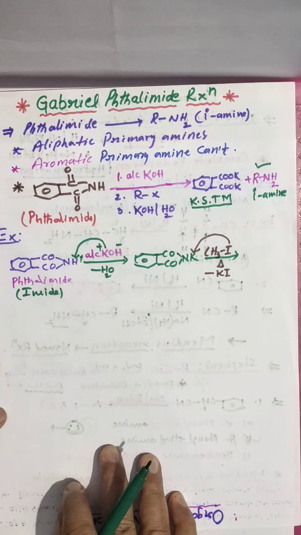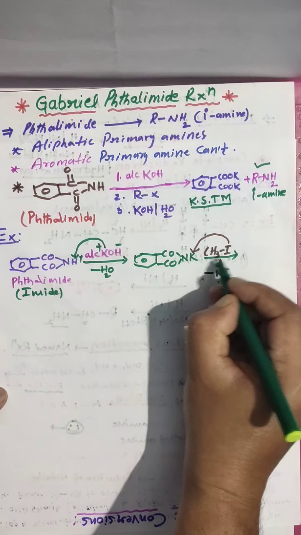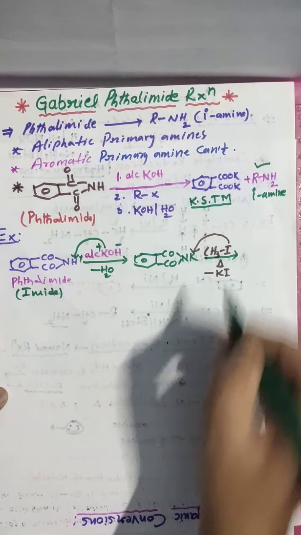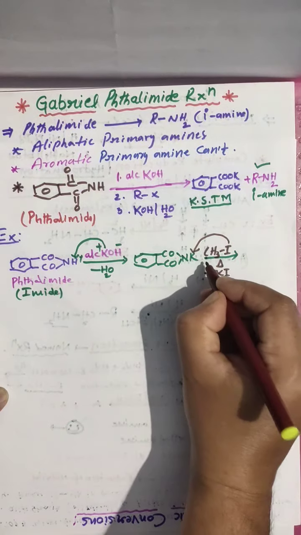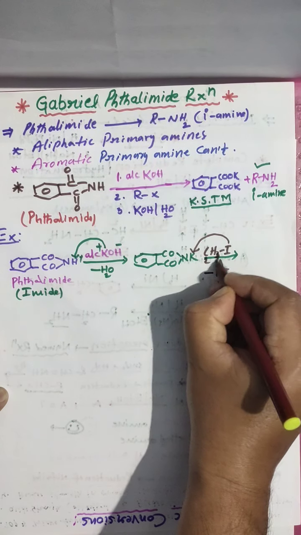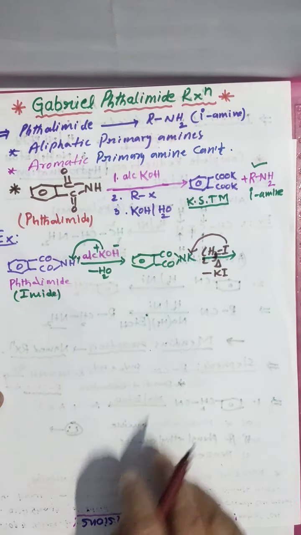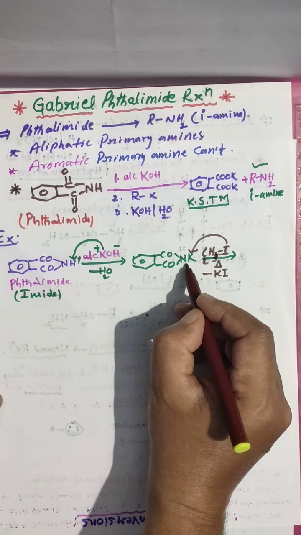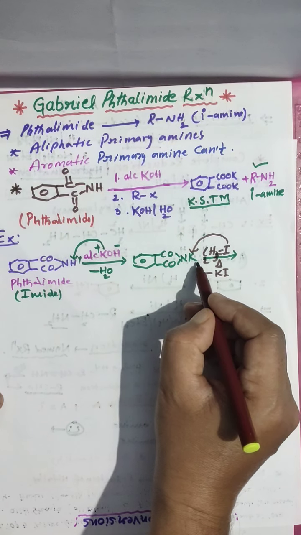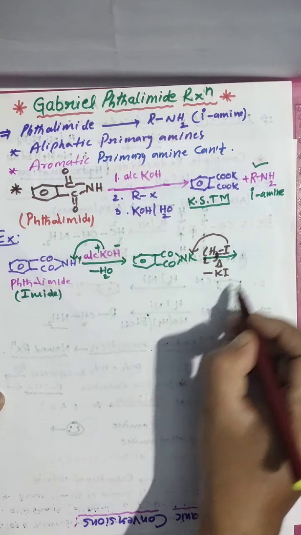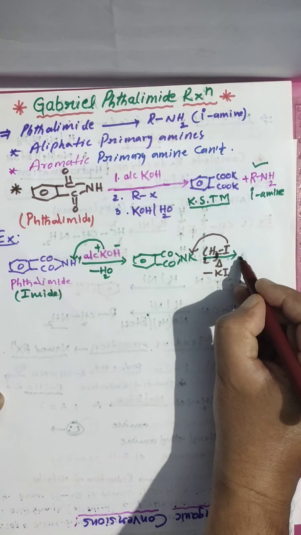Or you can take ethyl iodide, C2H5; methyl is not that favorable. This ethyl group is bonded here, so then you are getting the respective product.